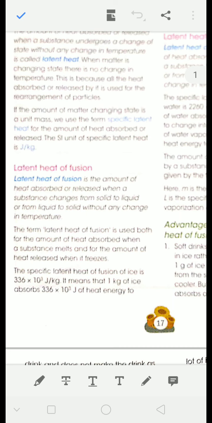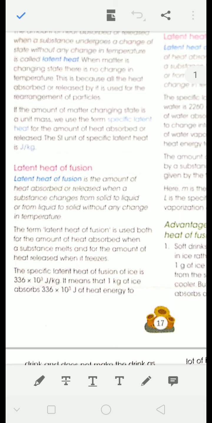Means, suppose you have a solid at the melting point, then how much heat you have to add it so that it will become liquid. That is latent heat. Similarly, if you have a liquid at freezing point, how much heat you will have to take out so that it will convert into solid.